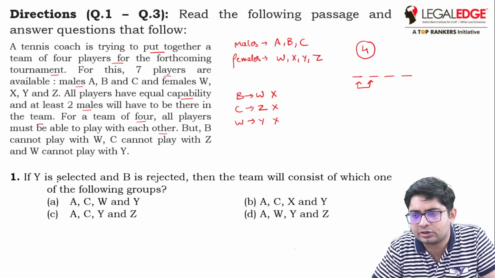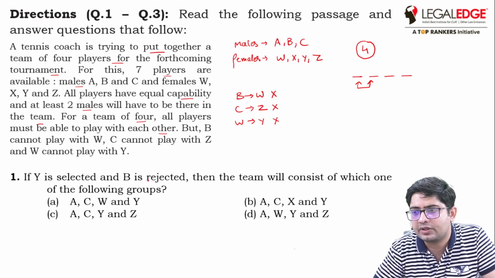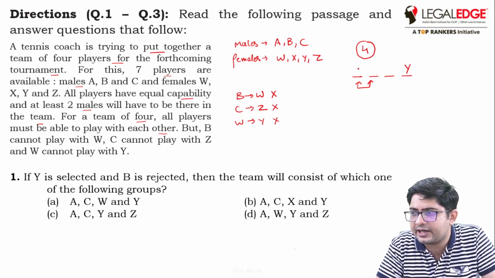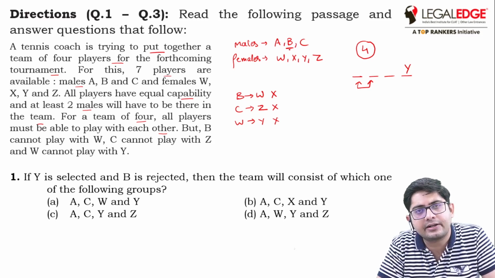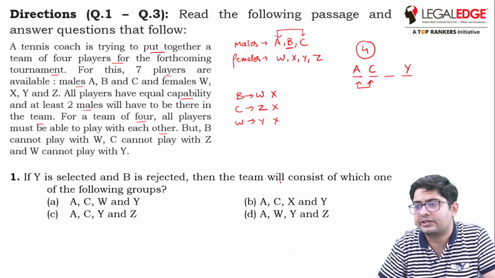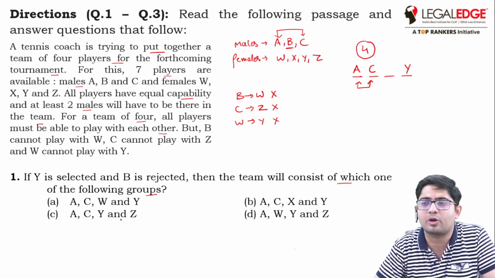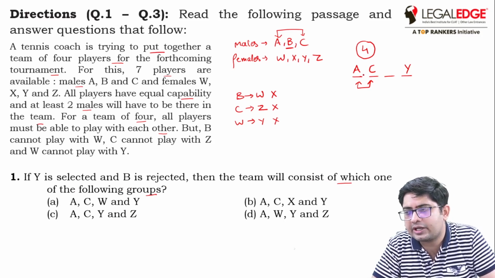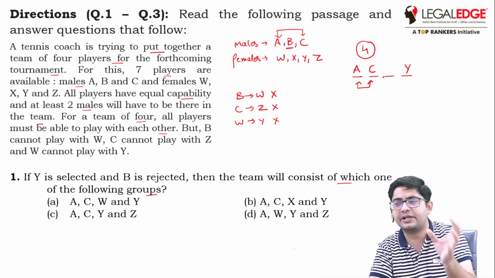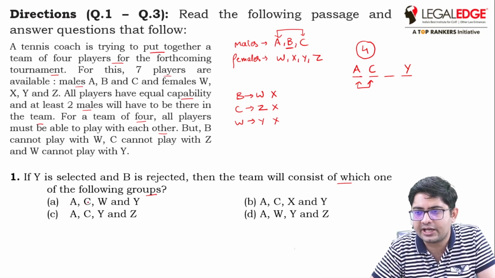Now the first question: if Y is selected and B is rejected. So B is rejected and we have to keep at least 2 males, which means A and C will definitely come. If Y is selected and B is rejected, then the team will consist of which one of the following groups? The team must contain A, C and Y, so we have to look for options with A, C, Y.